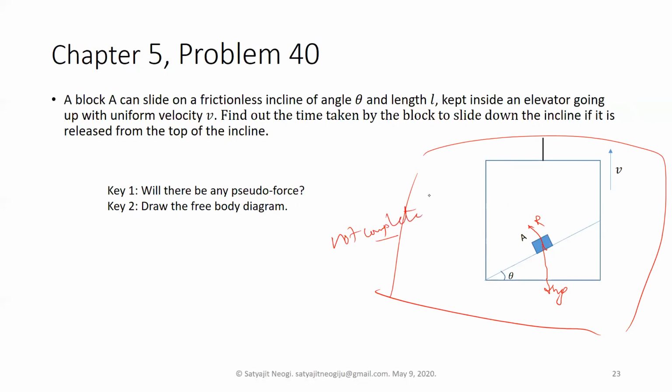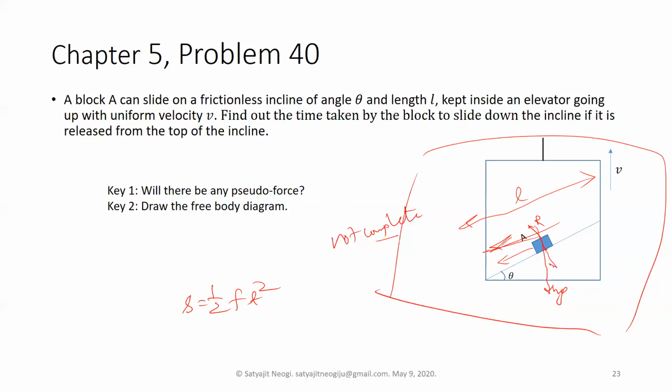So basically try to do it, and then based on your other formulas and definitions, you have to know which one you should apply. It is going to be sliding down from the top of the incline, from here to here. The length is given, so you have to know which equation you should be applying here. I think it's most likely going to be s equal to half a t square, right? So you have to understand what the acceleration is in this direction, because it is covering this distance L with some acceleration that you have to find out.